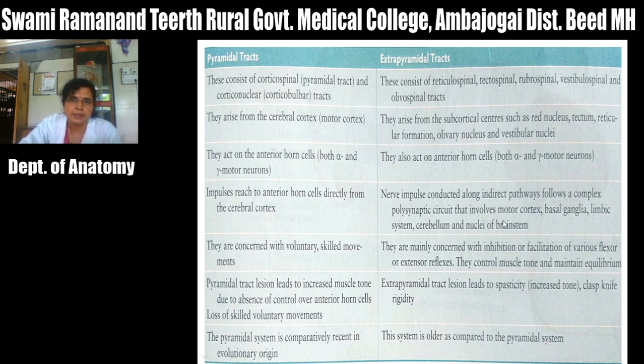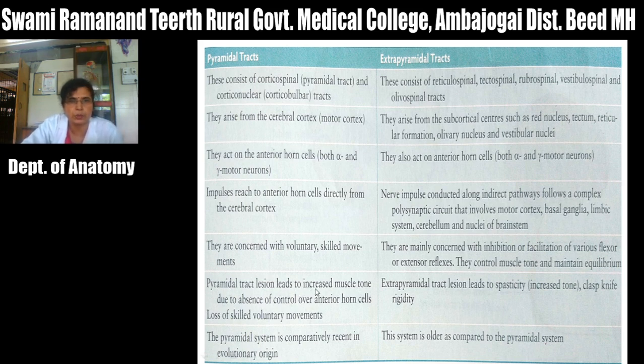the spinal cord. These pyramidal tracts are mainly concerned with the voluntary, skillful and precise movements of the skeletal muscles. And these extrapyramidal tracts are mainly concerned with inhibition or facilitation of various flexor or extensor reflexes, and thus they play an important role in maintenance of tone and equilibrium. So that is, they are mainly responsible for the maintenance of posture.